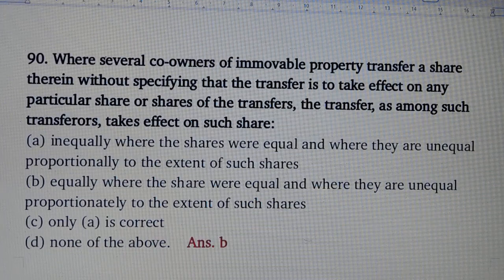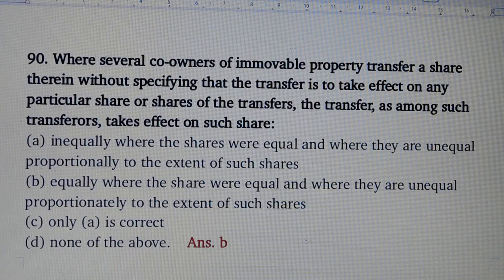Question number 90. When several co-owners of immovable property transfer a share therein without specifying that the transfer is to take effect on any particular share or shares of the transferors, the transfer as among such transferors takes effect on such share. Answer is option number B. Equally where the shares were equal and where they are unequal, proportionately to the extent of such shares.